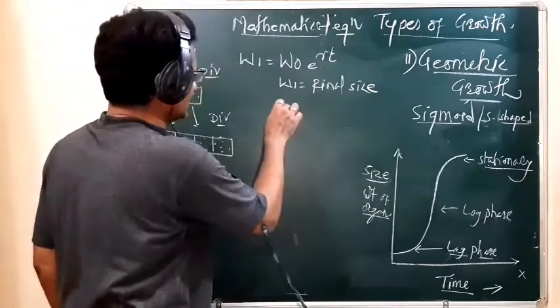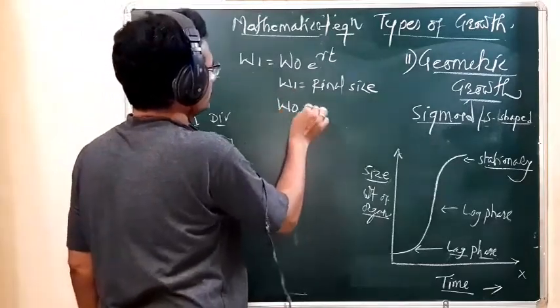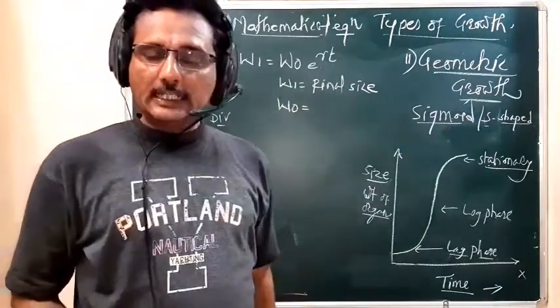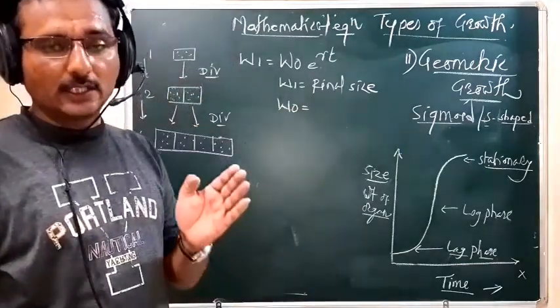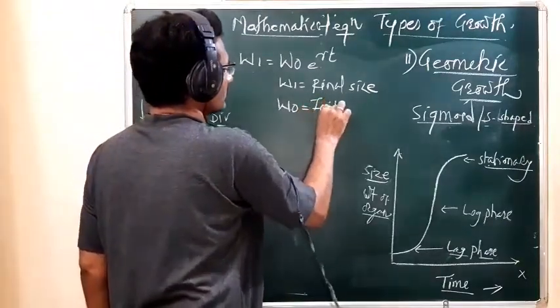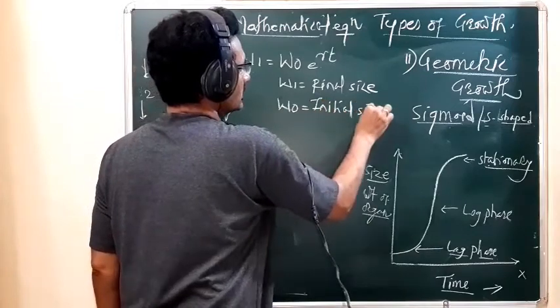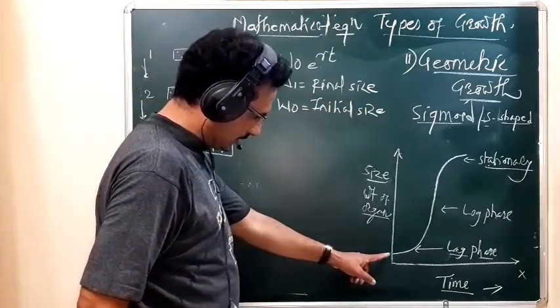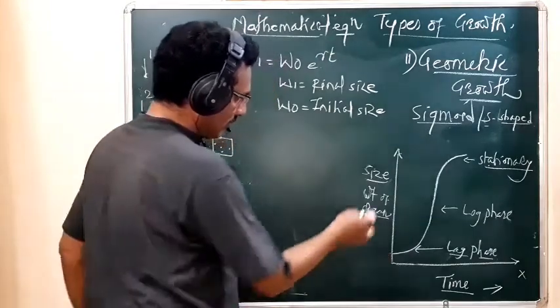Then W0 is the initial size, meaning how much size that plant part has in the beginning, on this y-axis.